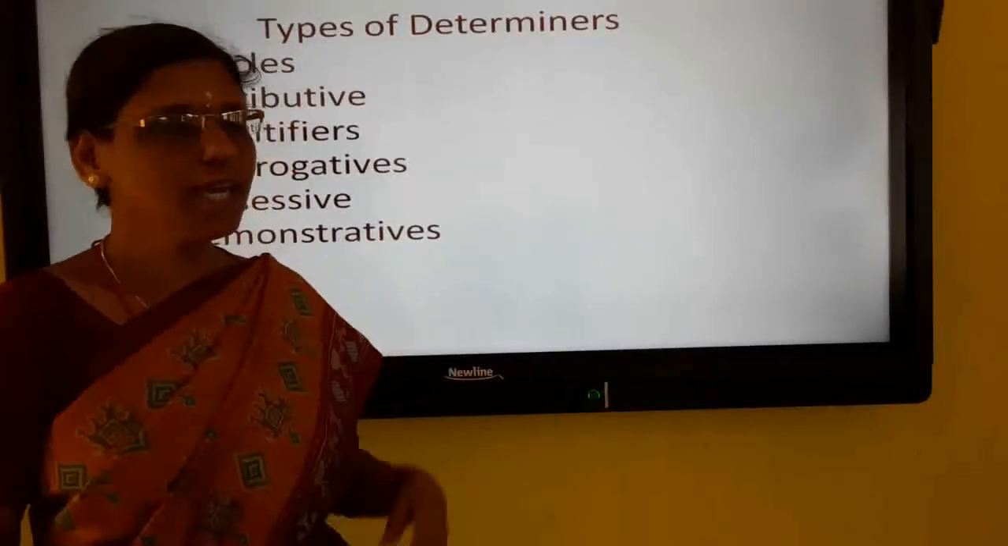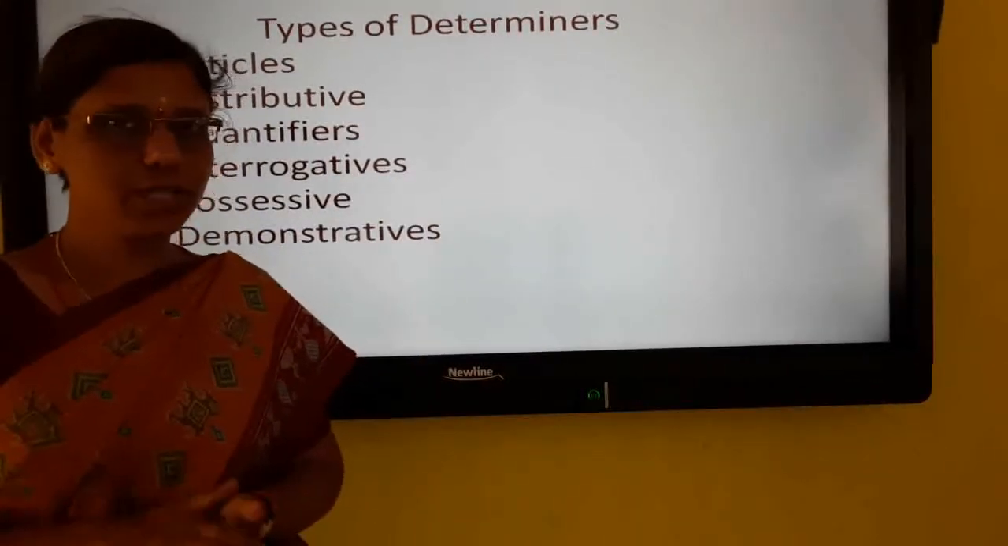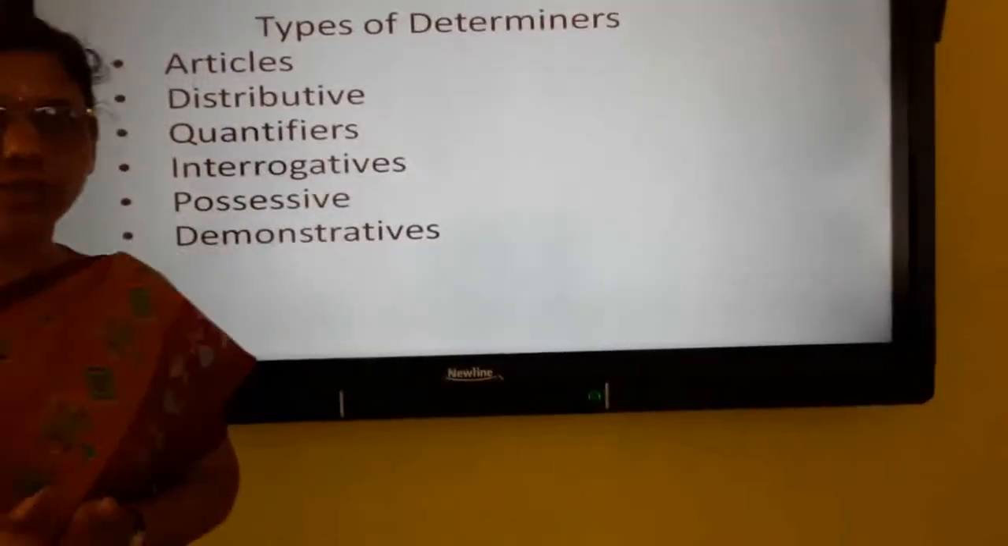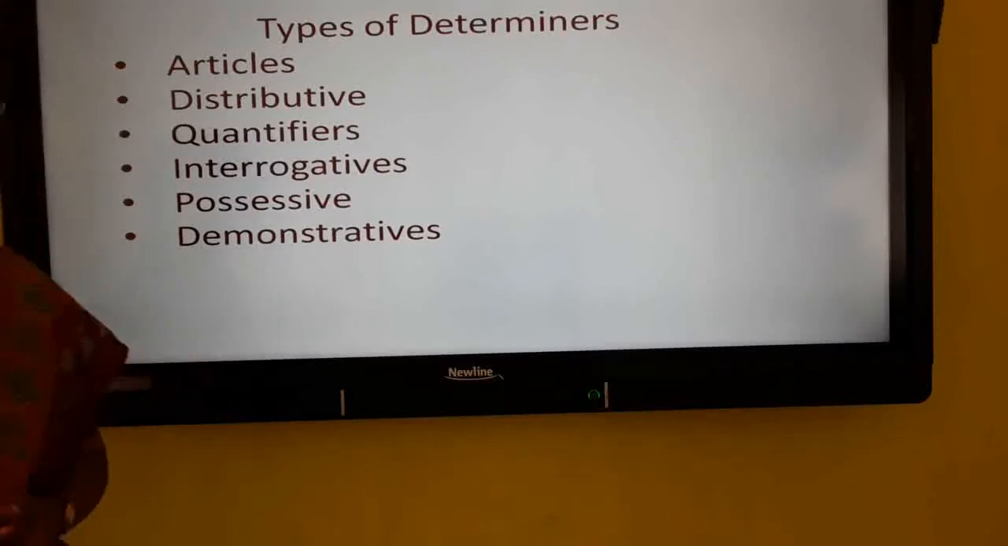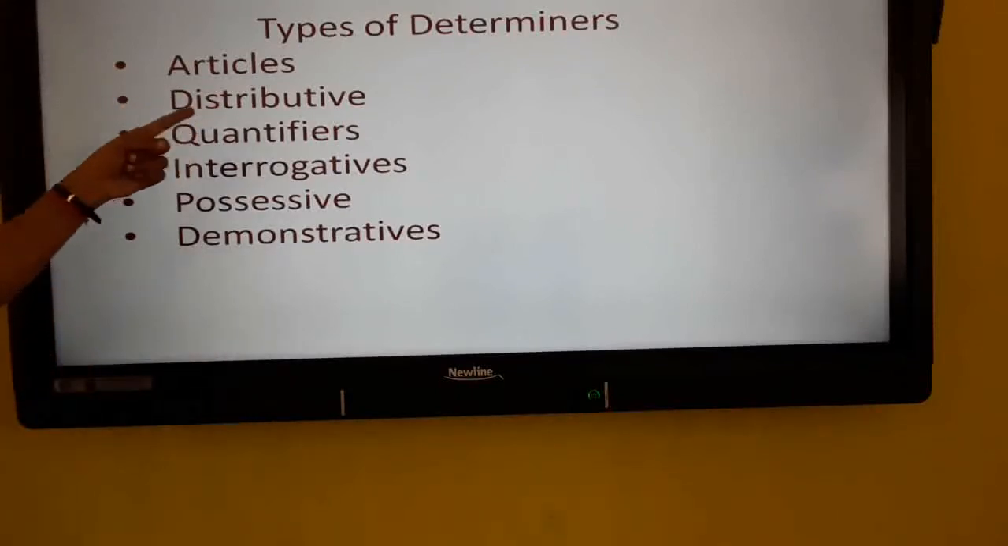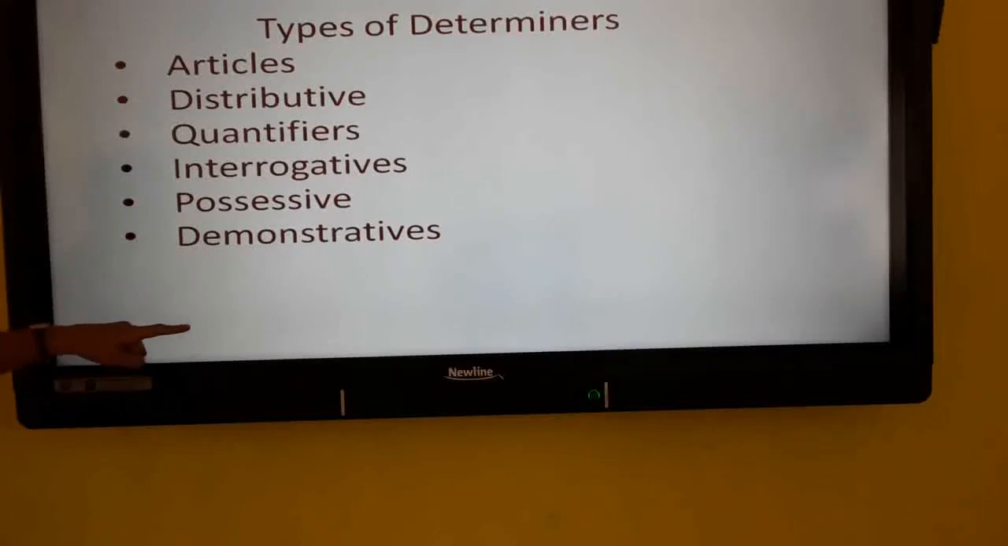Today we are going to see articles and determiners. Articles we use before the noun. Determiners are also used to specify and to point at the nouns. So there are types of determiners: articles, distributives, quantifiers, interrogatives, possessives and demonstratives. These are the types of determiners.